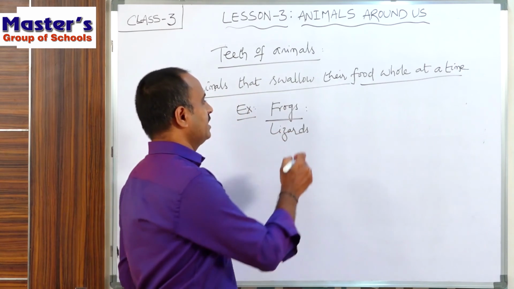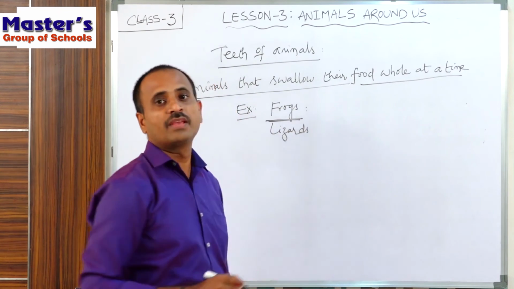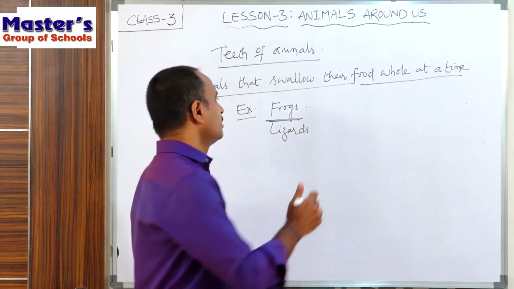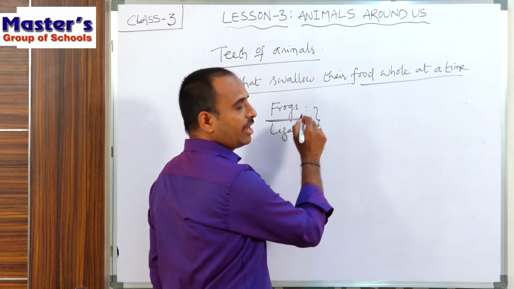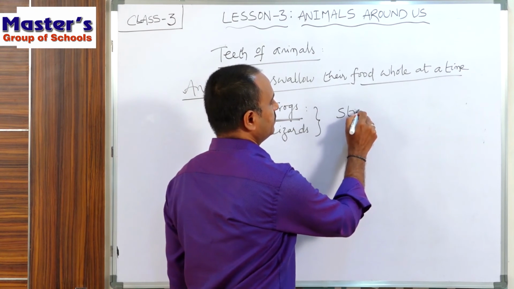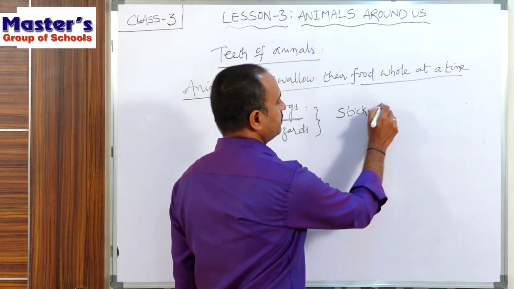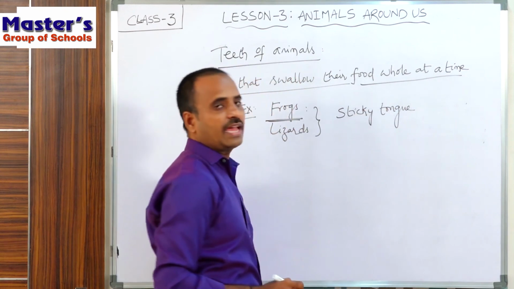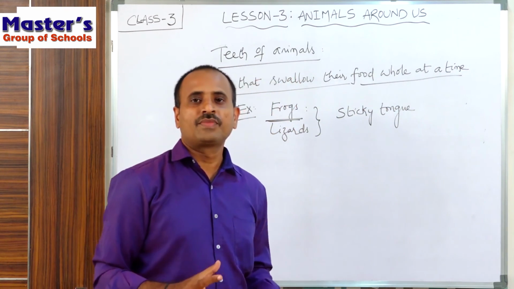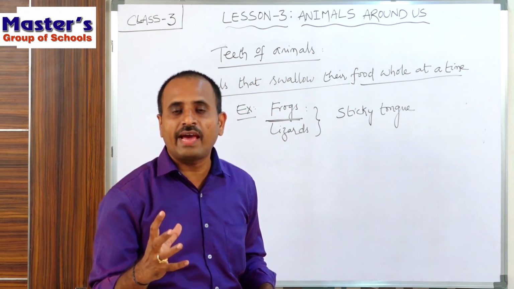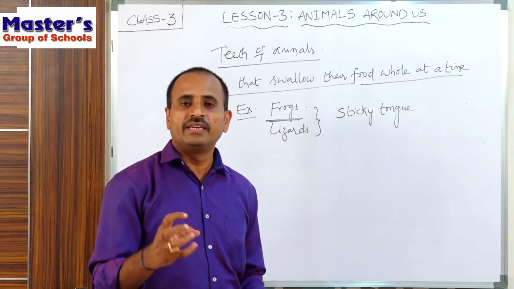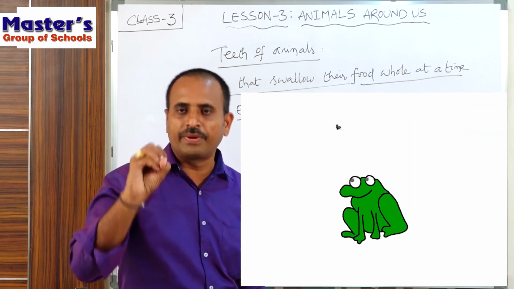Especially frogs have a tongue which is sticky in nature. That means frogs and lizards have a long sticky tongue. When a frog wants to catch its prey, it moves out its sticky tongue with a jerk towards the prey.